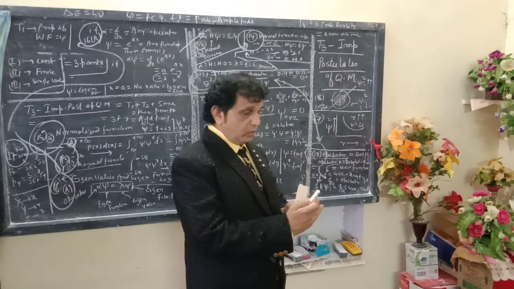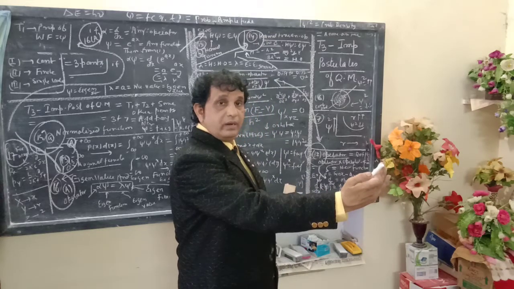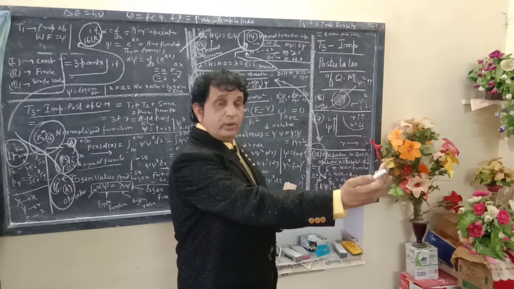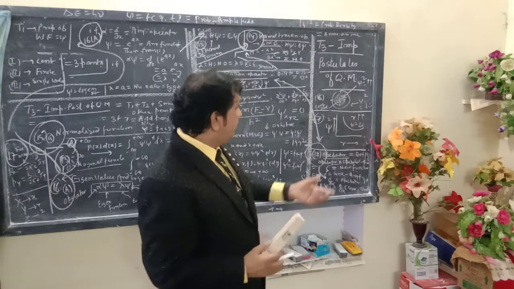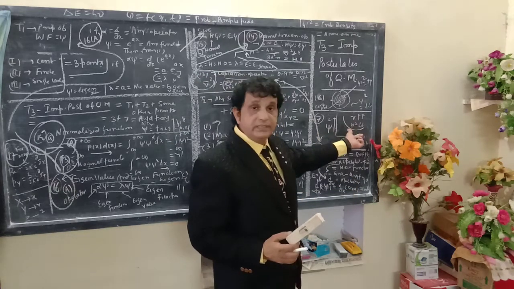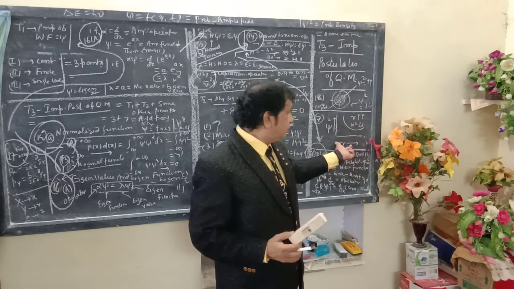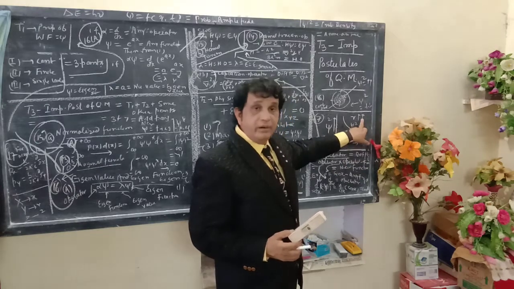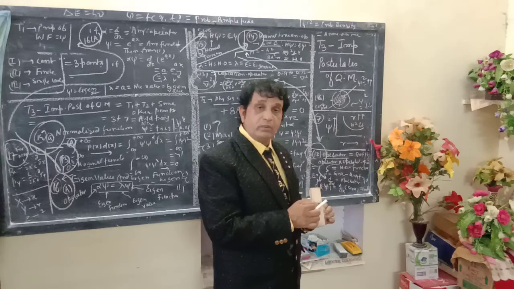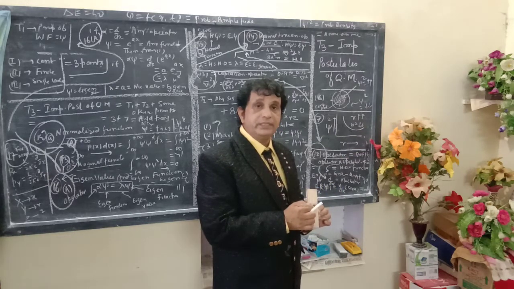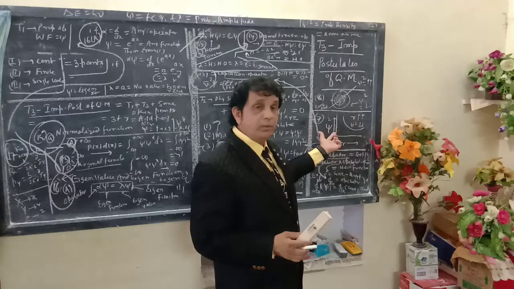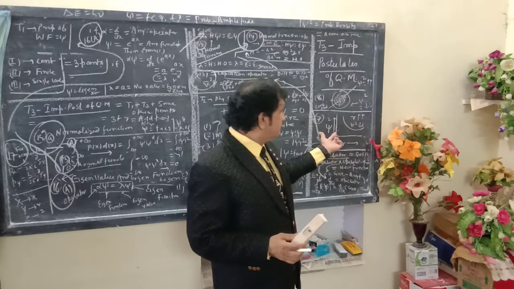Going away from it, the value of psi square automatically decreases. The graphical representation in quantum mechanics shows that on going away from the radii of the atomic species, the probability psi square decreases.